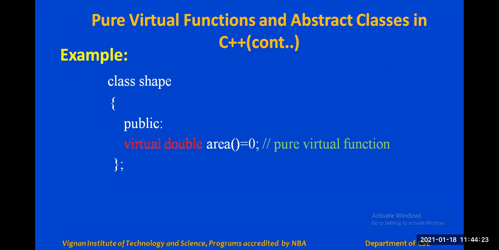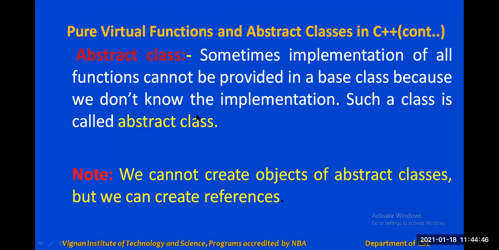Yes, sir. Yes, because we have not defined the area function here. We have not given the implementation of the area function, and it also has the pure virtual function. So a class having at least one pure virtual function we can call an abstract class. Because the class shape has a pure virtual function, we can call it an abstract class.